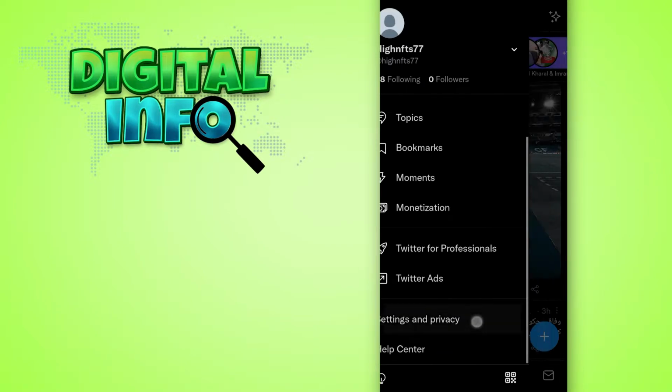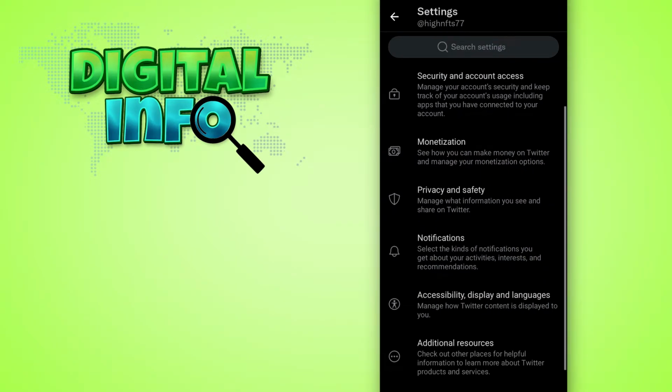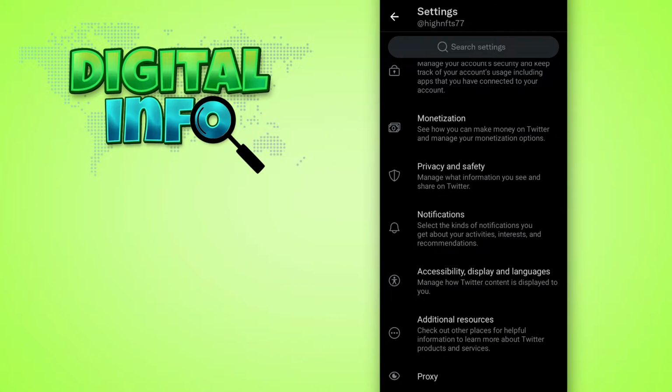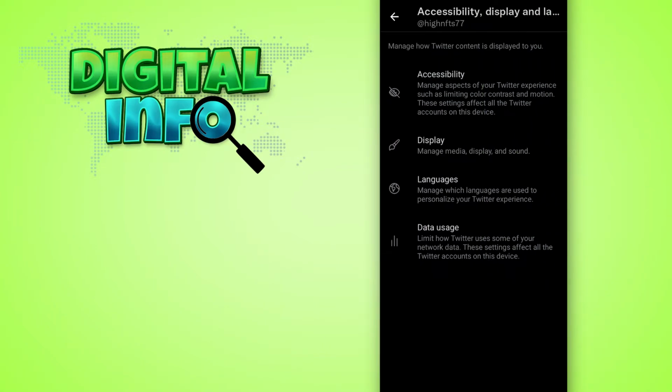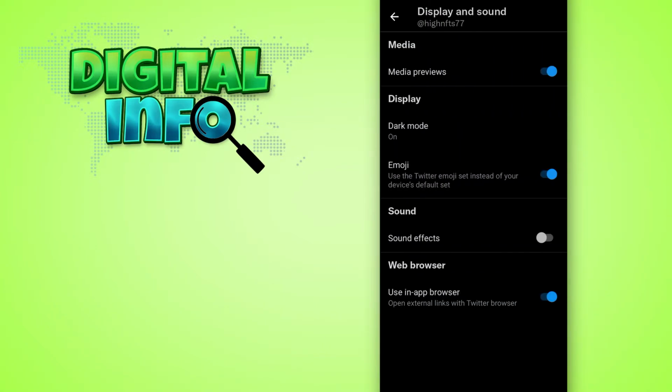Scroll down and go in Settings and Privacy. Here you can see the Accessibility, Display and Languages section. Press on that, go in Display, and then you can see the Sound portion in front of you.